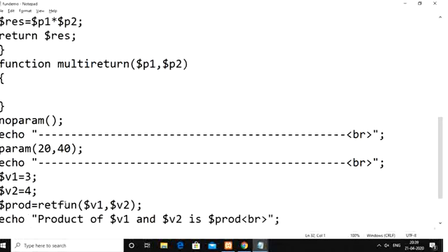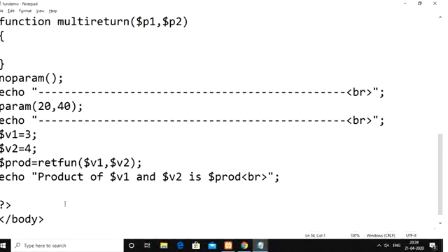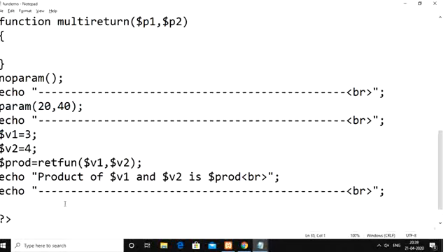Then, followed by that, I am calling the multi-return function. At the time of calling this multi-return function, we are passing two values as arguments, both v1 as well as v2. The v1 value is 3, the v2 value is 4. So v1 will be received inside p1, v2 will be received inside p2.